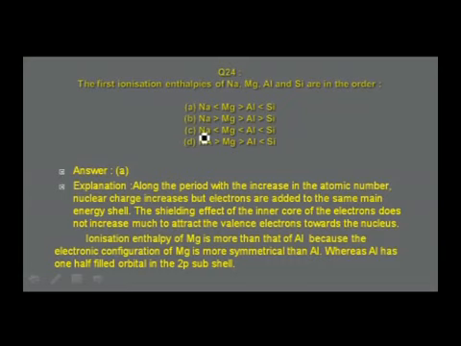So in magnesium, the symmetric arrangement is there. Whenever there is a symmetrical arrangement, the electrons are more stable. To remove an electron from a highly stable state, you have to spend more energy. Therefore, the ionization enthalpy of magnesium is more than that of the next element, aluminum, in that period.